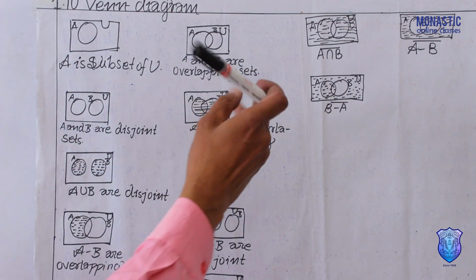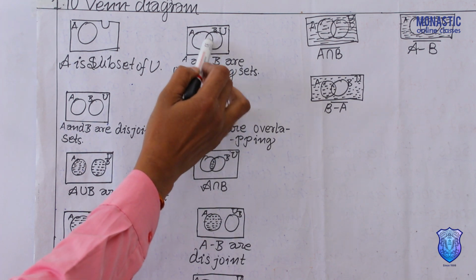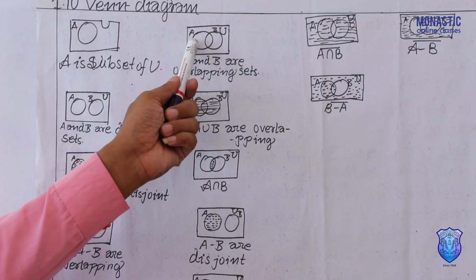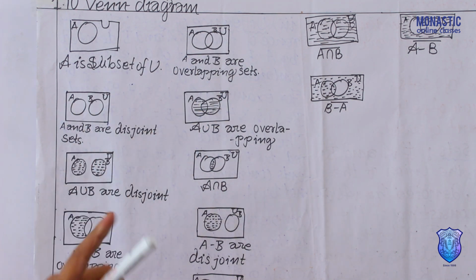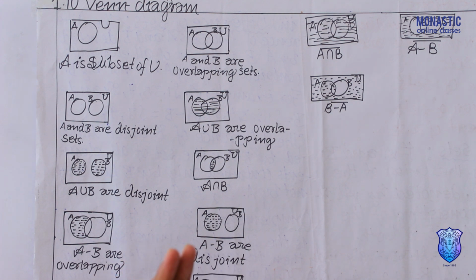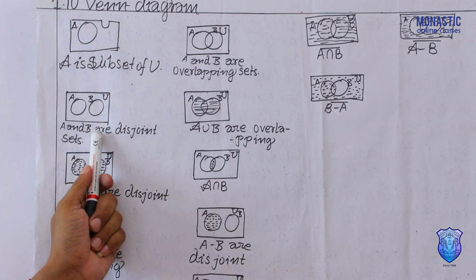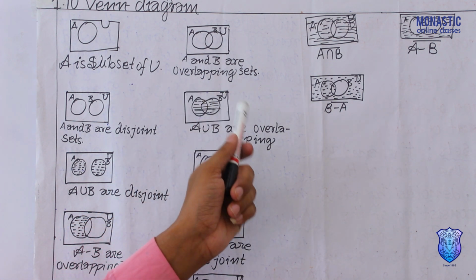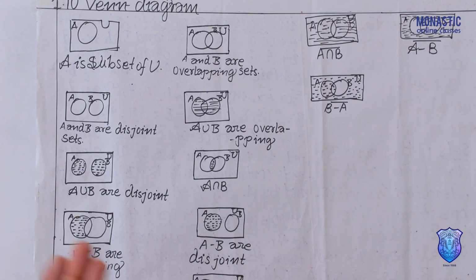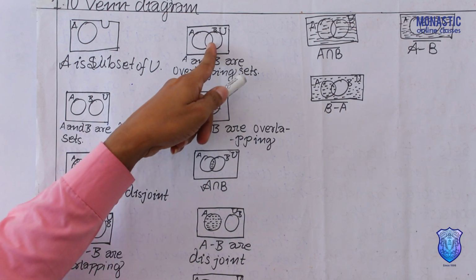Second, see, this part is overlap. It means when the overlap part is here, that's why you can say A and B are overlapping sets. Here, both are separate, means disjoint. Means separate, that's why this set A and set B are disjoint sets. Same thing here, like if common elements are given there, like seeing there, means same figure.